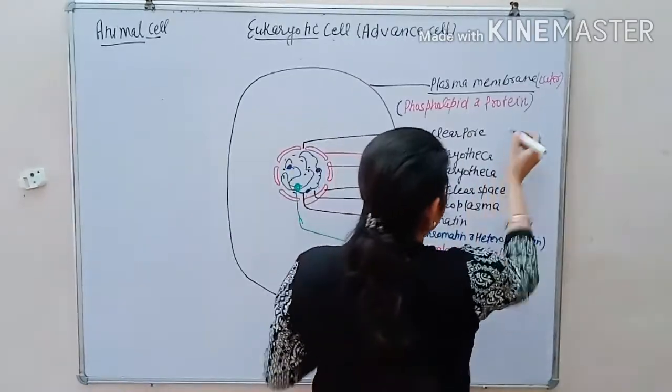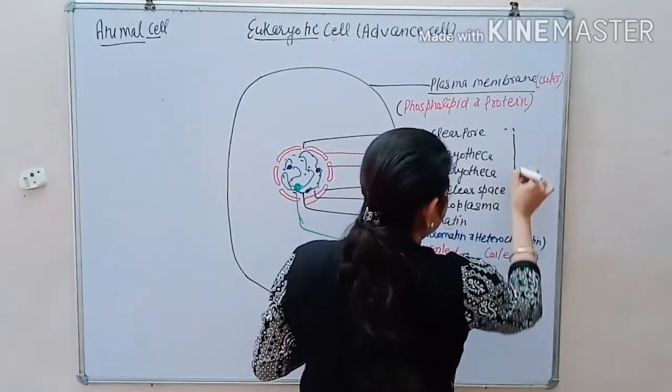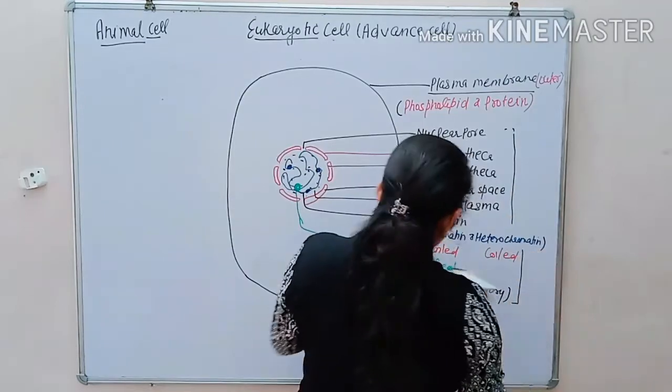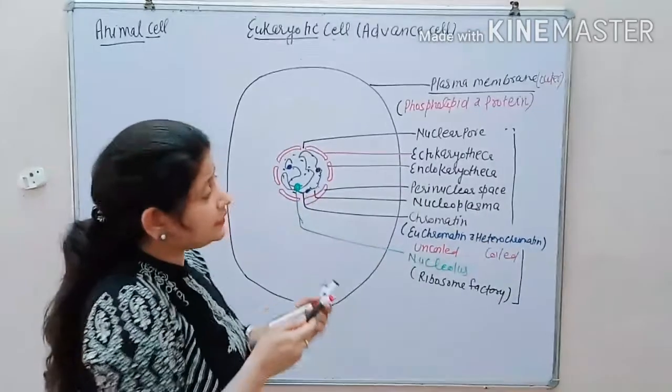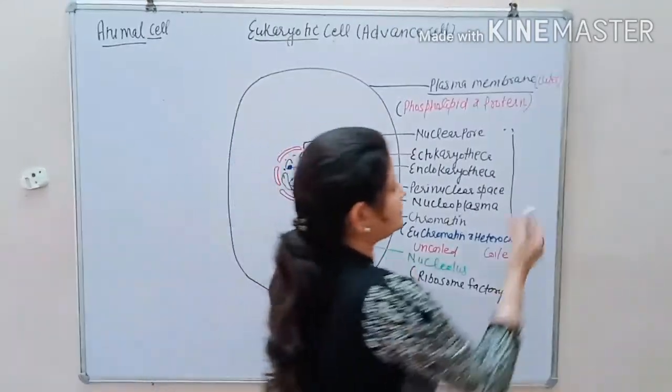It results in the formation of a structure that is the nucleus. In the animal cell, the nucleus is centrally placed.